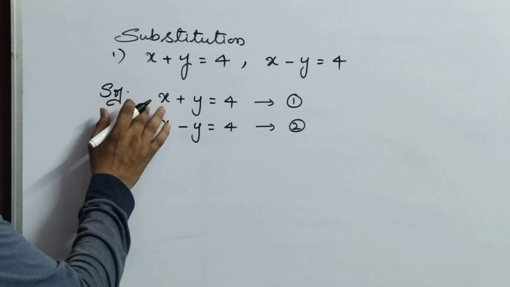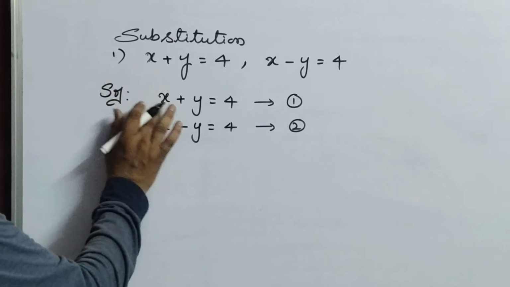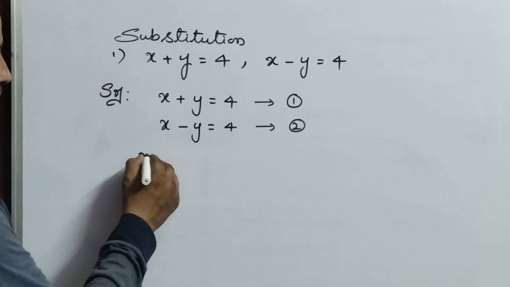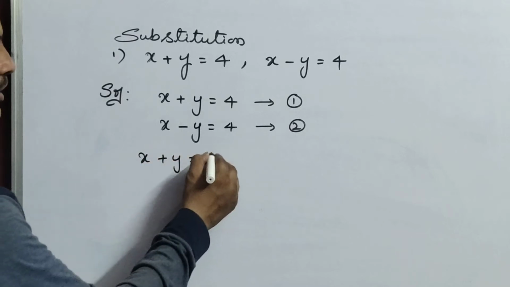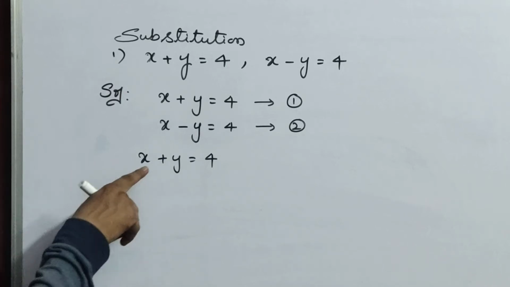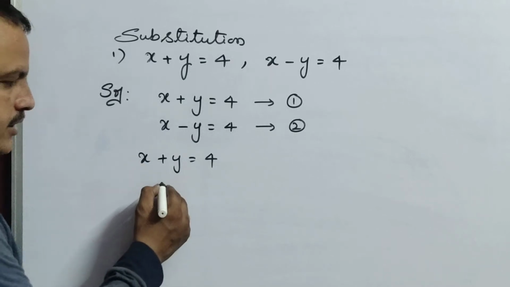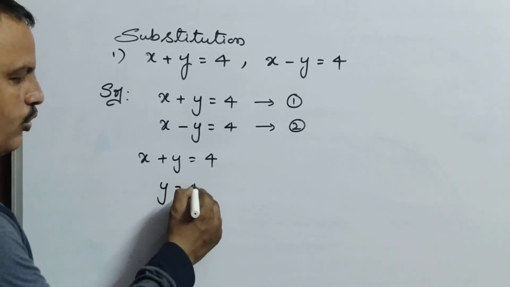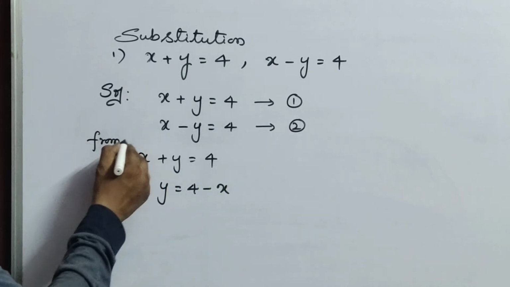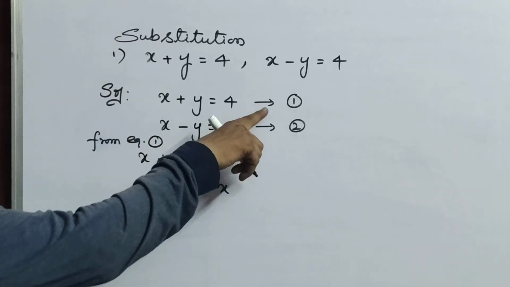Listen very carefully. Now you can choose any equation. I am choosing the first equation. What is the first equation? x plus y equals 4. Now from this I will find the value of y. That means y equals 4 minus x. Here you have to write "from equation 1", that means we are using equation 1.